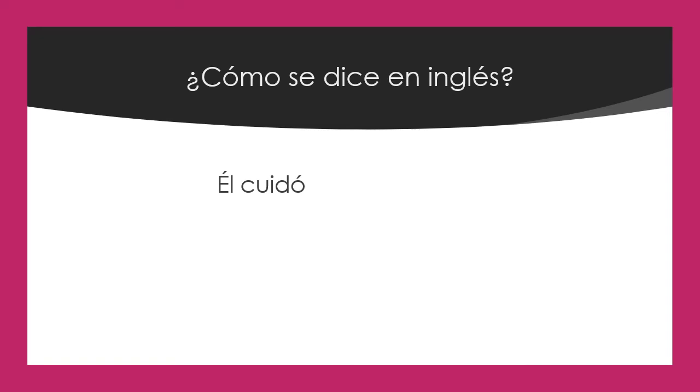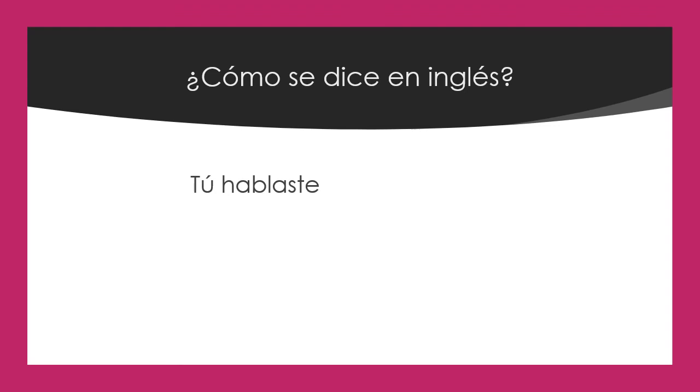¿Cómo se dice en inglés? Él cuidó. It means he cared for in the preterite tense. How about ellos escucharon? ¿Cómo se dice en inglés? It means they listened. ¿Cómo se dice en inglés?